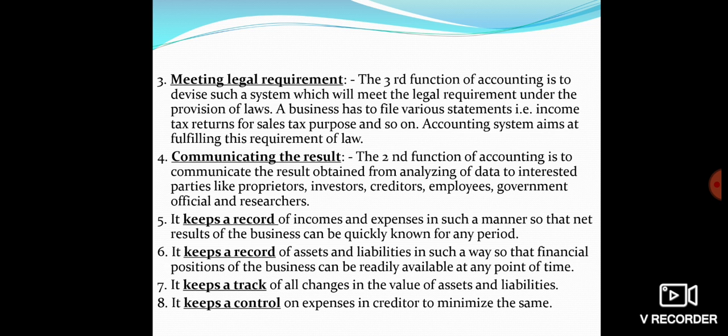Those external parties are concerned with very precise information. They are not interested in how the firm is earning so much profit, what better measures they are undertaking, or why the firm has run into so many losses, what problems they are facing. They are only interested in the precise pinpoint information, that is, what is the end result, whether it is a profit or a loss.